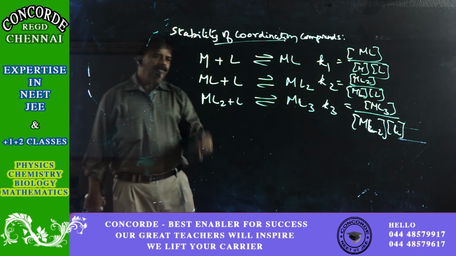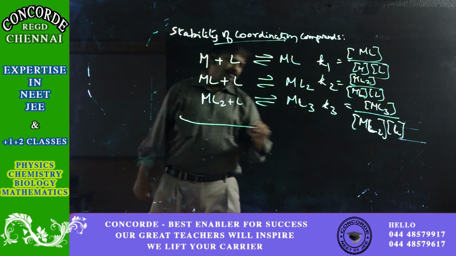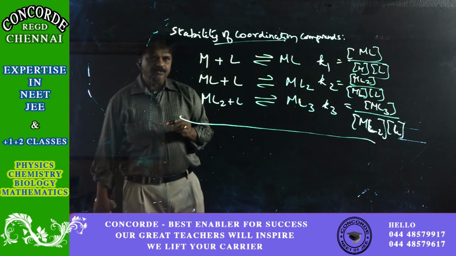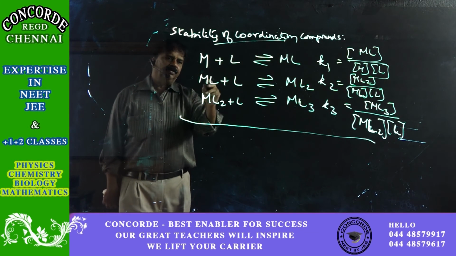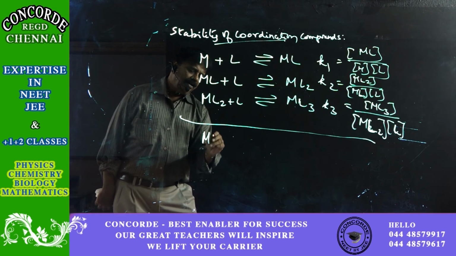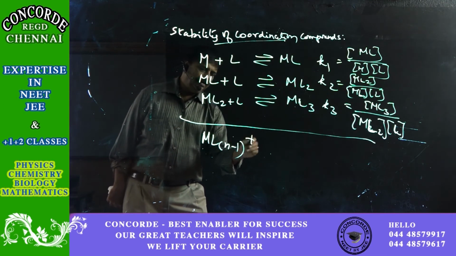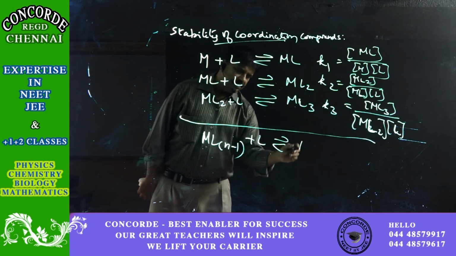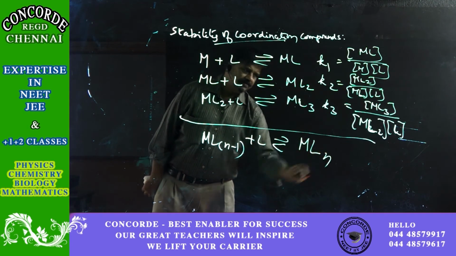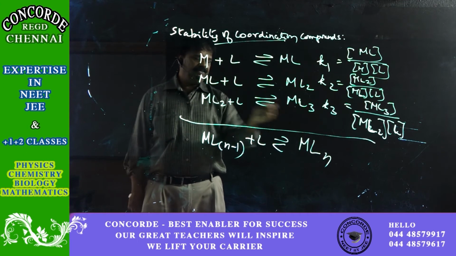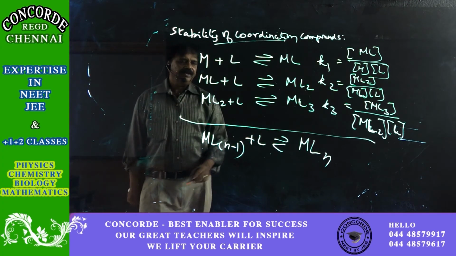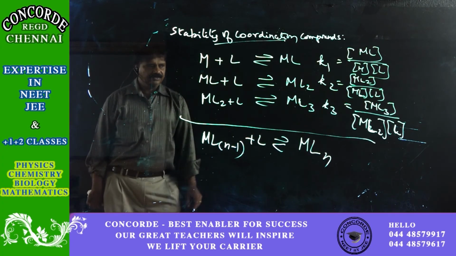Okay. So in general, if you sum up M L(n-1) plus L gives M Ln, where n is the number of ligands.